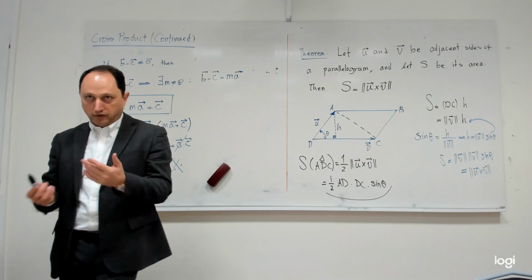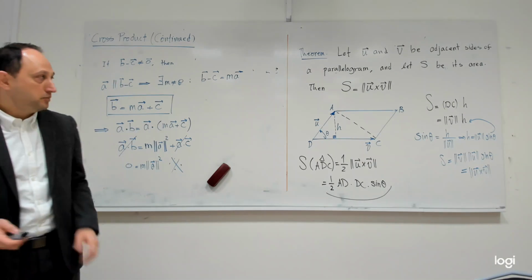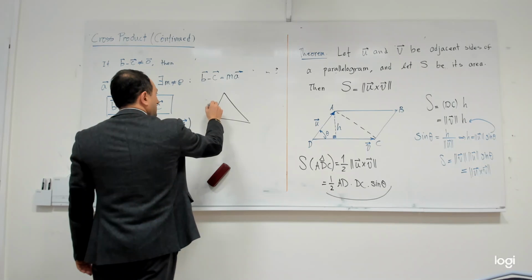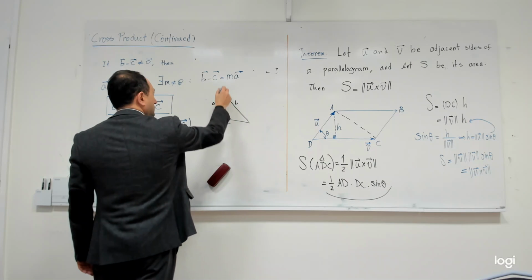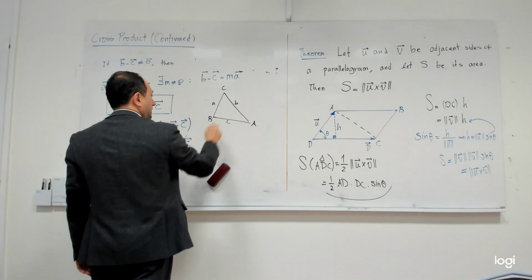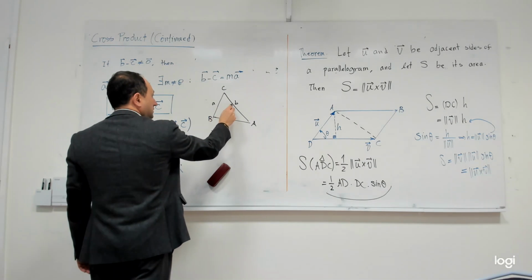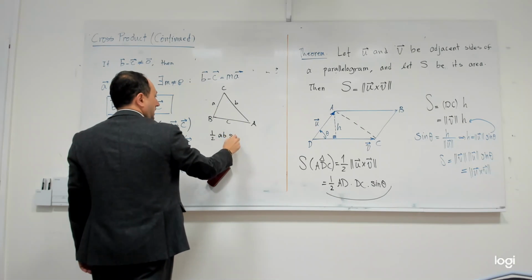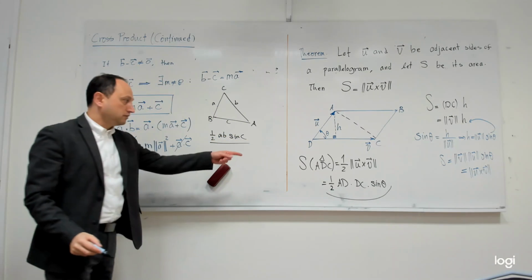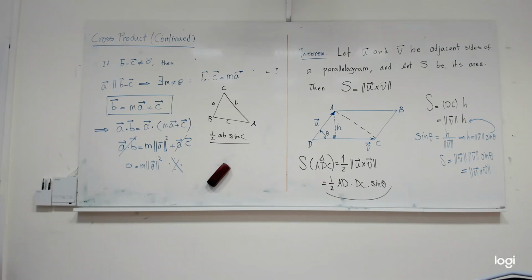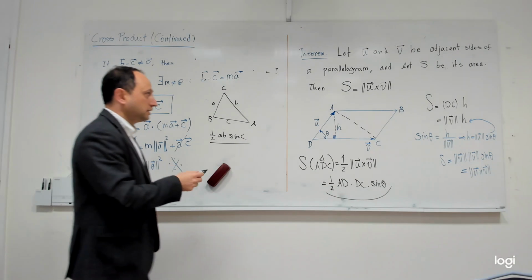If you want to find an area for a triangle, do you remember? Any triangle that you like, for example, ABC. If I want to find the area of this triangle, I will write 1/2, I multiply two sides, AB, and then multiply it by the sine of the angle between them. So you can find that exactly from this theorem. So that's a good connection between this that you learned from vector algebra and the previous knowledge.